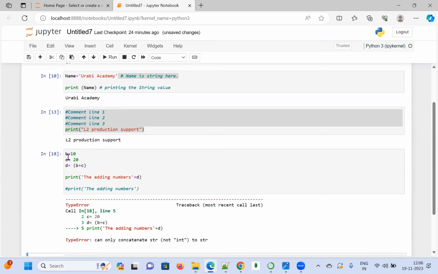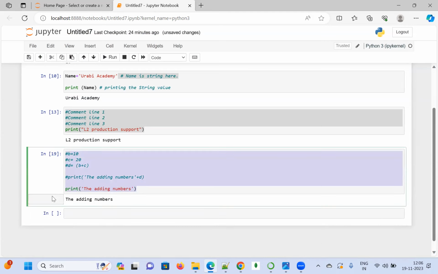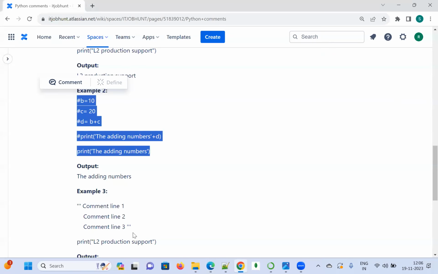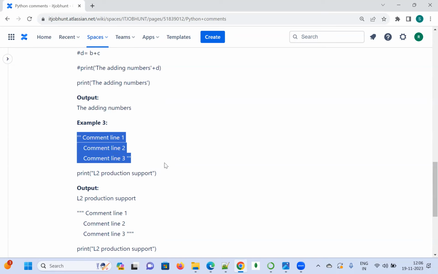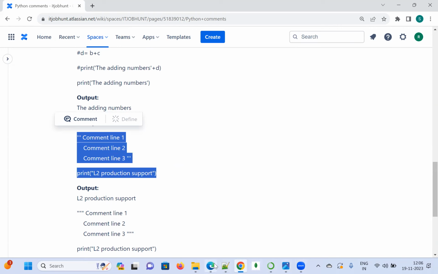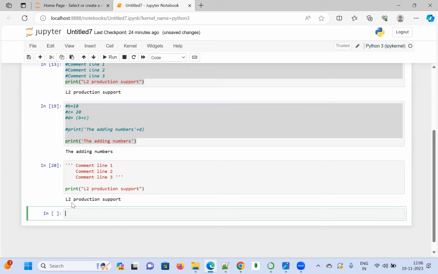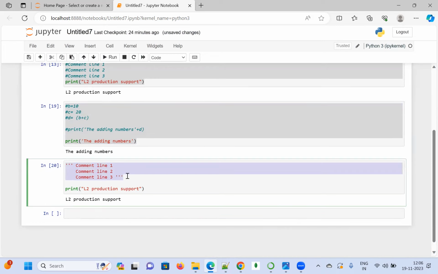Okay, we are not going to demonstrate those things, we are just working on the comment section here. Using the single quote, let us see whether we are getting the desired result or not. Okay, let us execute the code. We are getting it right, the L2 production support, and all these have been commented.